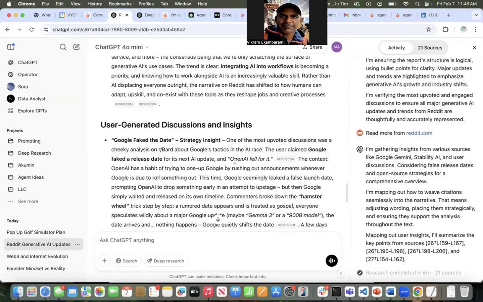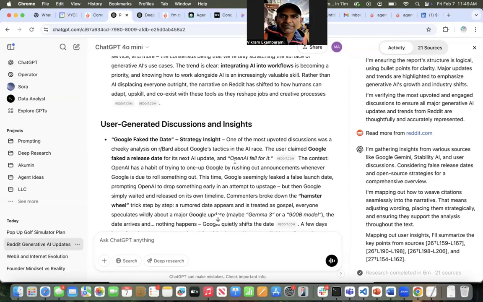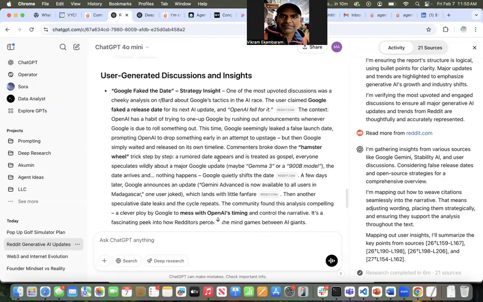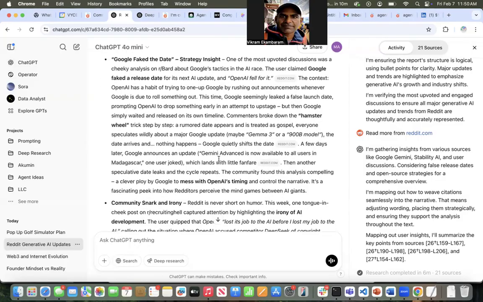But overall, it did do a really good job of staying within Reddit. Now, obviously, I'll have to go look at Reddit to see if it picked all the right things, how good the search was, and stuff like that. But overall, I would give it high marks in terms of sticking to a particular site. So again, a good hack for people who want to make sure it's actually going to the sources you want it to go to: you can actually ask it to focus on those.